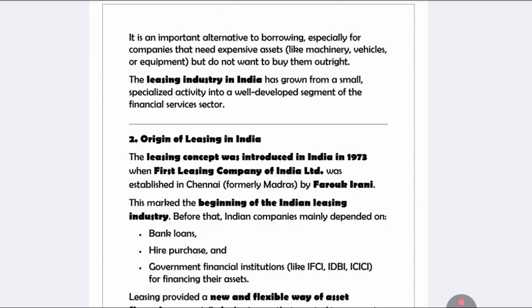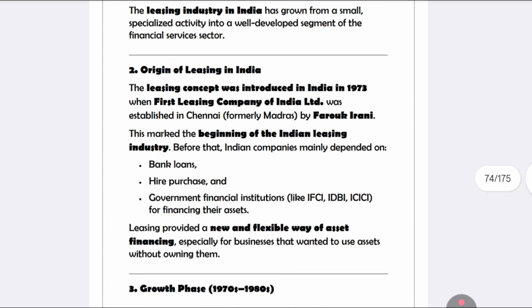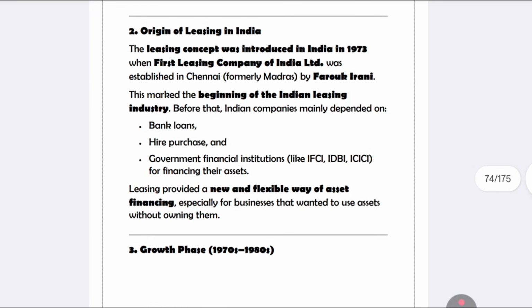So what is the origin of leasing in India? Leasing in India was developed in the year 1973. The first leasing company was established in Chennai. It dealt with bank loans, hire purchases, IFCI, IDBI.